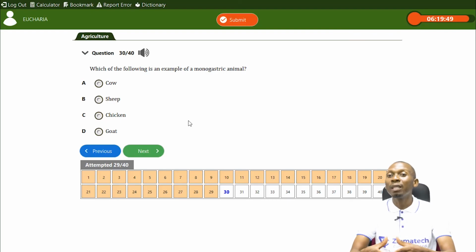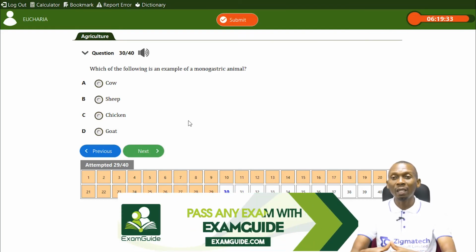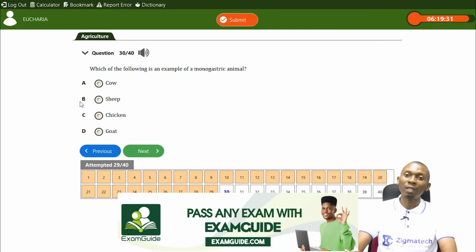And we know that ruminants are polygastric animals, they are not monogastric. Mono means one. So looking at this, cow has 4 stomachs, is a ruminant, the sheep is a ruminant, the goat is a ruminant. They have 4 stomach compartments. Polygastric animals, they are not monogastric animals. So the answer here is chicken.